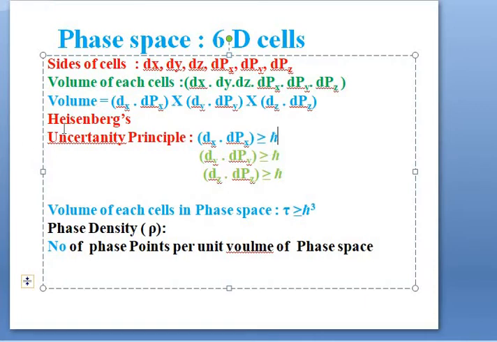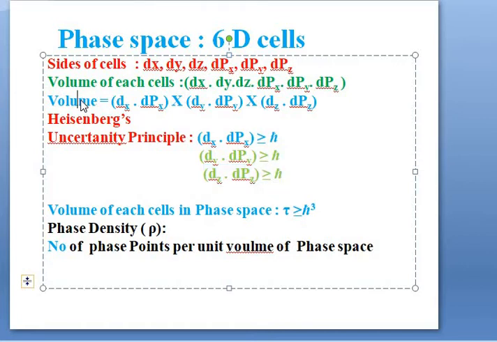So by using the Heisenberg uncertainty principle, we can say that the first bracket, dx into dpx, is greater than or equal to h cross. Similarly, the second bracket, dy into dpy, is greater than or equal to h cross, and the third bracket, dz into dpz, is greater than or equal to h cross.